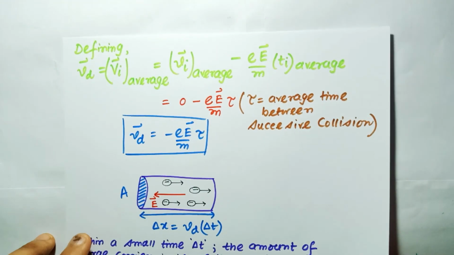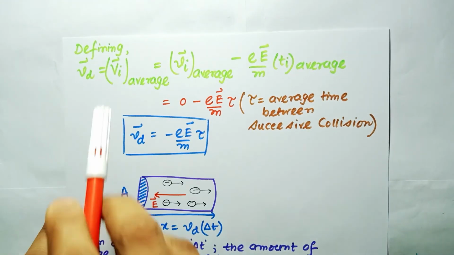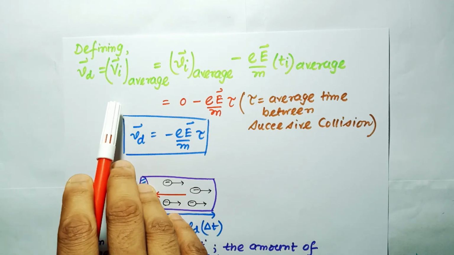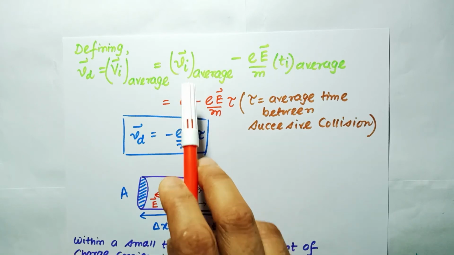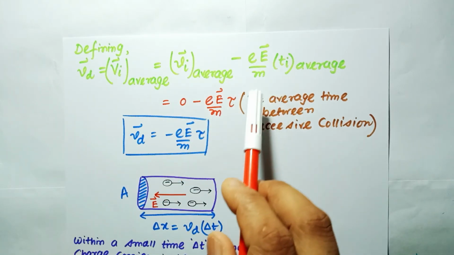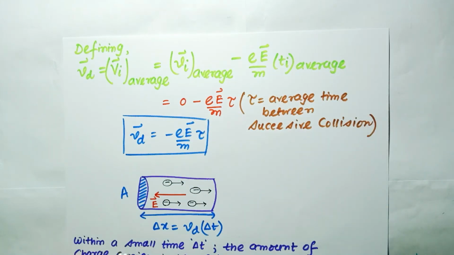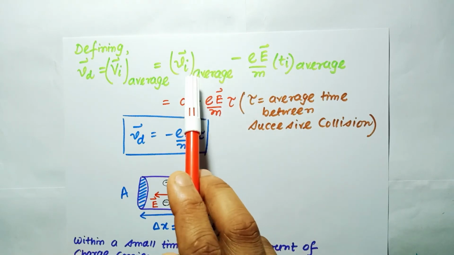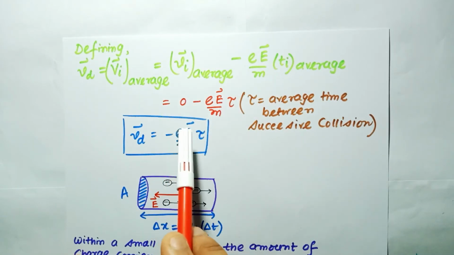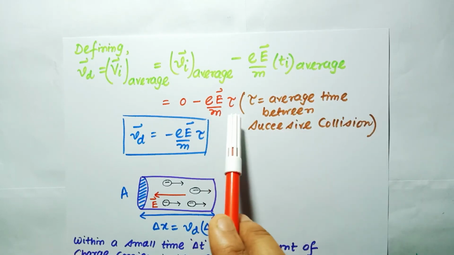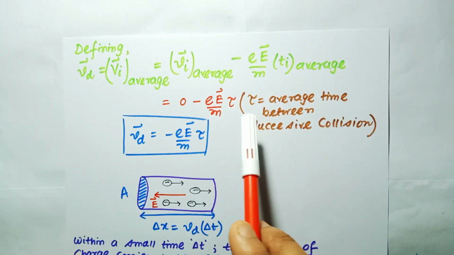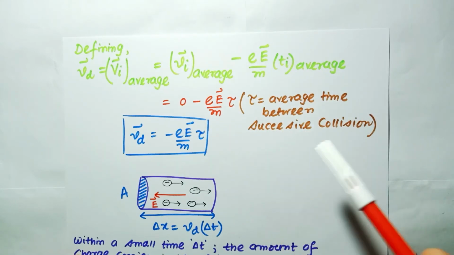So if I take the average on both sides, and we define that Vd is equal to capital Vi average, so capital Vi average is equal to small Vi average minus eE/m Ti average. So this part vanishes. So small Vi average is 0 minus eE/m. This Ti average I write as tau, where tau is the average time between successive collisions.